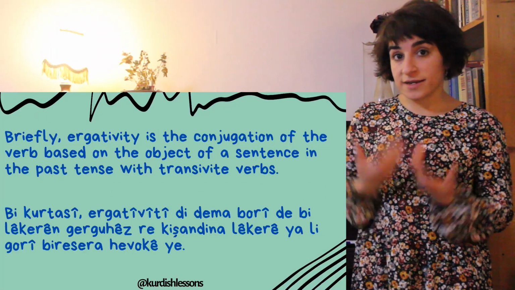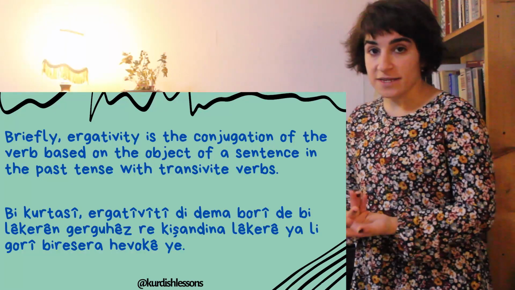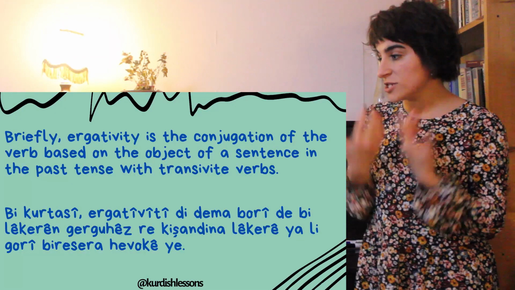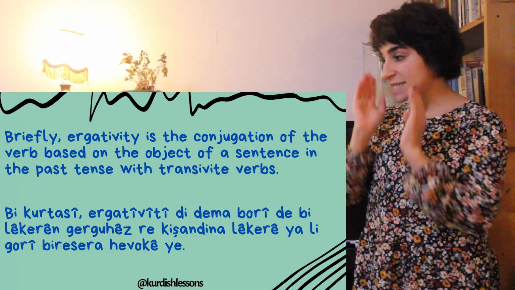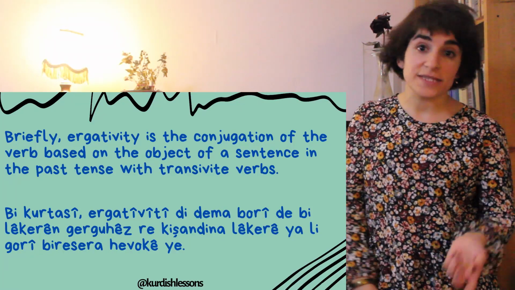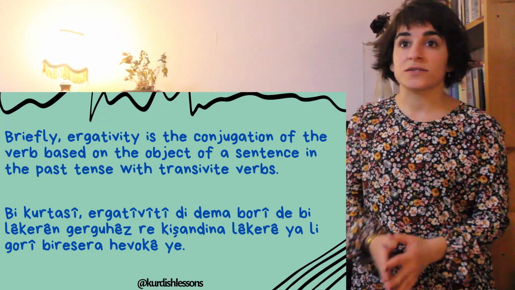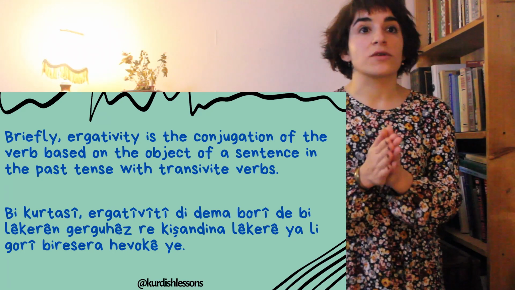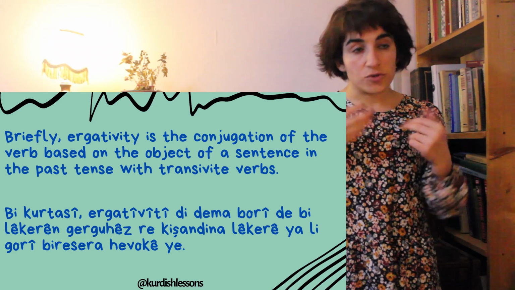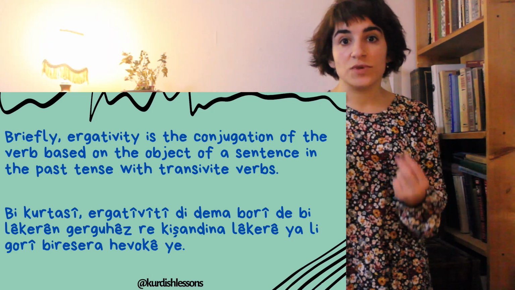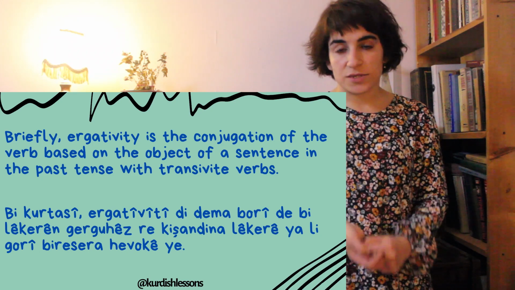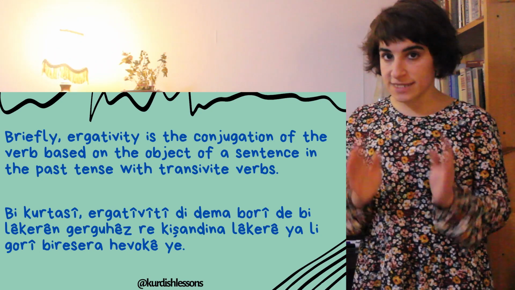So, ergativity is the conjugation of the verb based on the object of a sentence in the past tense with transitive verbs. Okay, so it means when we talk about ergativity in Kurmanji, it will be in past tense and with transitive verbs. Okay, so let's see some examples.